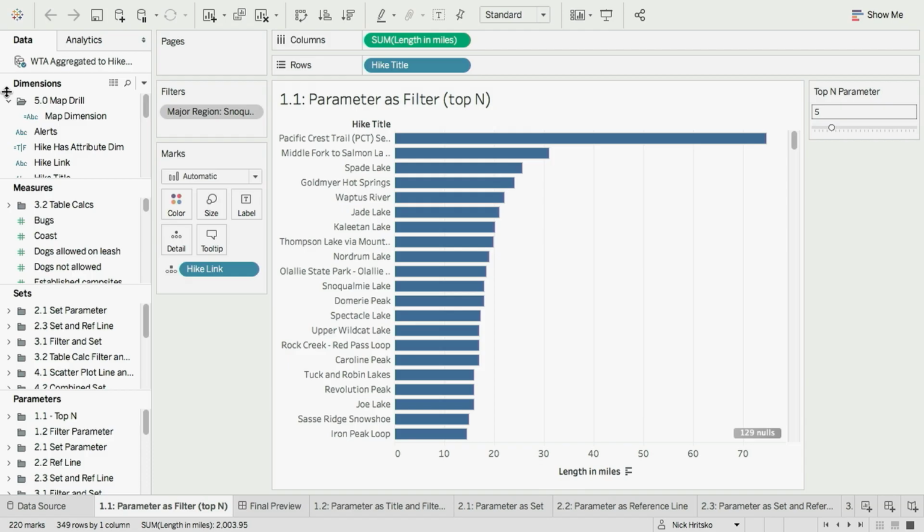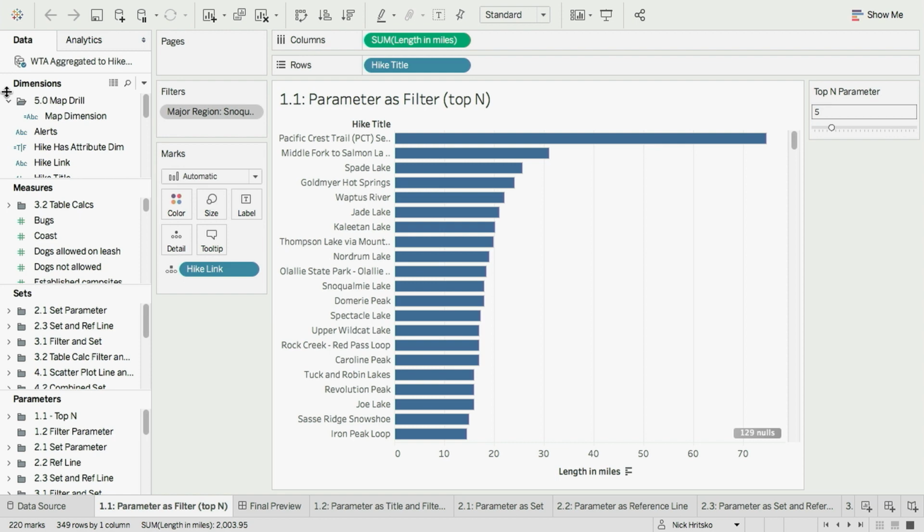So here I am in Tableau, and we have a data set here that is hikes across Washington state. This data comes from the Washington Trails Association, and you can imagine that each row in this data set represents a hike. So maybe in your mind, think about a guidebook to hikes, where each page talks about a hike, its length, its elevation, some of the things you might see along the way. And here we're looking at the collection of hikes and their lengths.